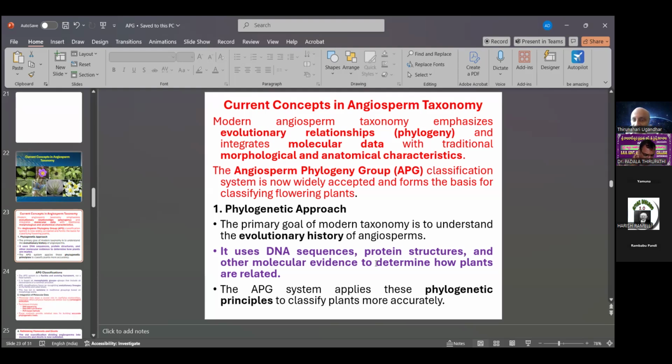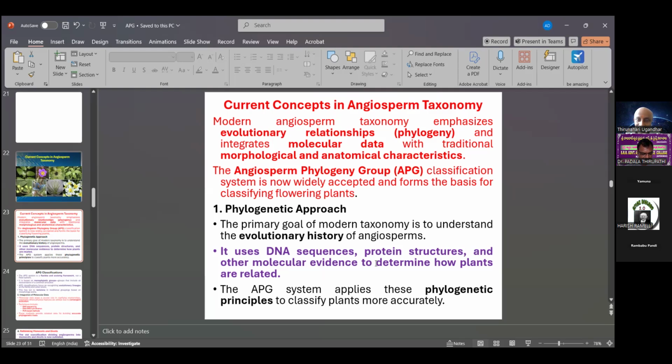The Angiosperm Phylogeny Group classification system is now widely accepted and forms the basis of classification of flowering plants. Only the flowering plants are called angiosperm plants. The first one is the phylogenetic approach. The primary goal of modern taxonomy is understanding the evolutionary history of angiosperms. This is the first goal of the APG system of classification.